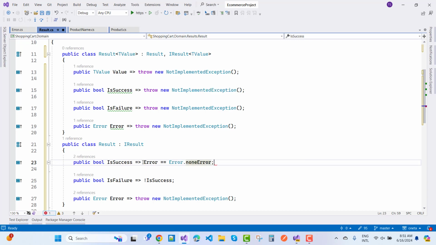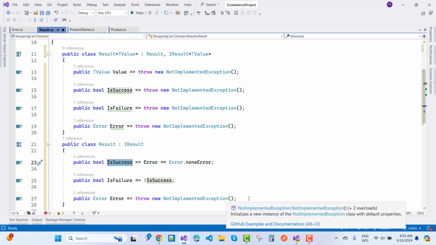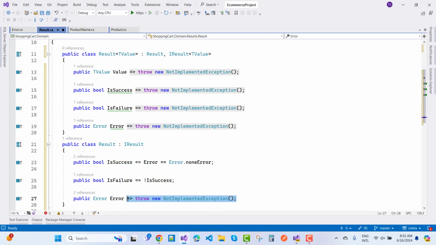Okay, that means there is no error, so that is success is fine. Now the next one is error, that is get, and that is the get property here. Okay, but right now it's not set.